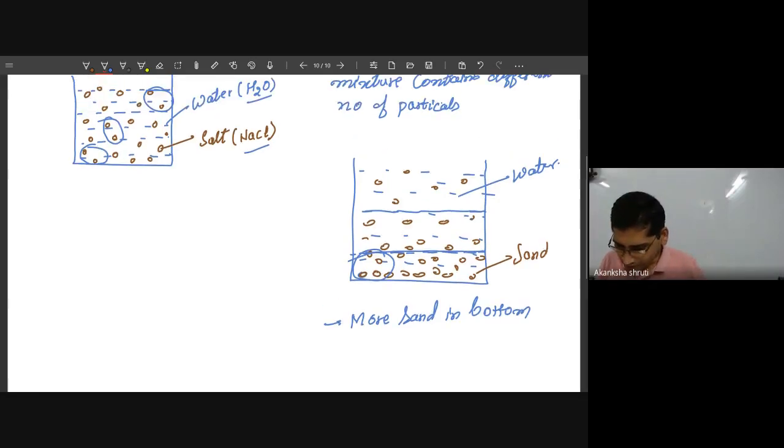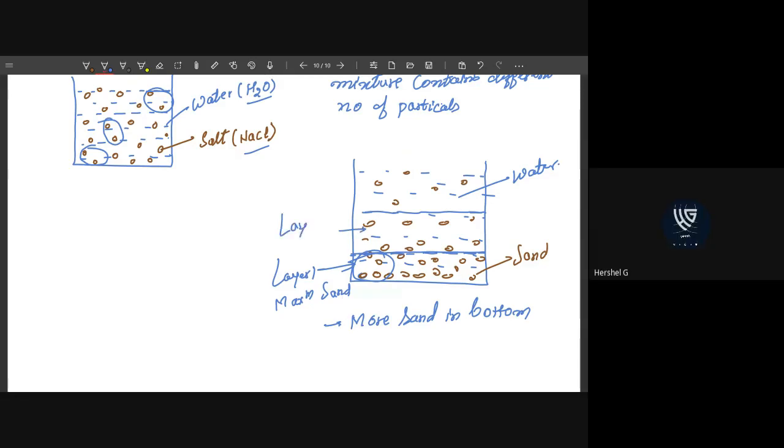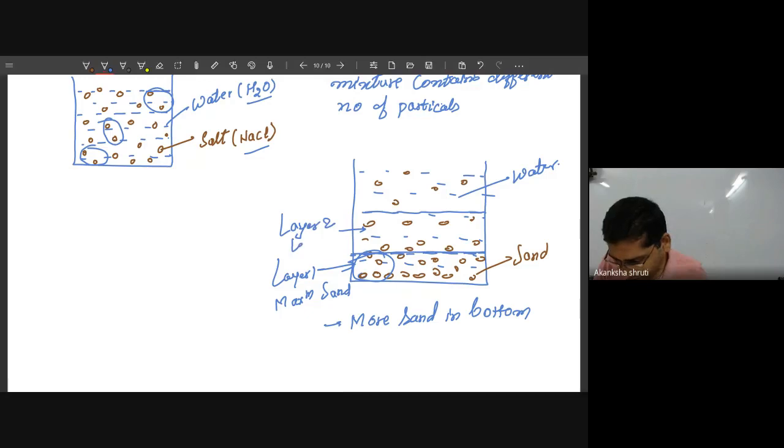It means different layers exist. It is like layer 1 where there is maximum sand, then layer 2 which has lesser sand, and layer 3 which has the least or minimum sand particles.